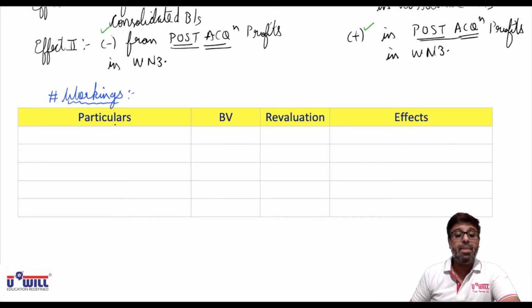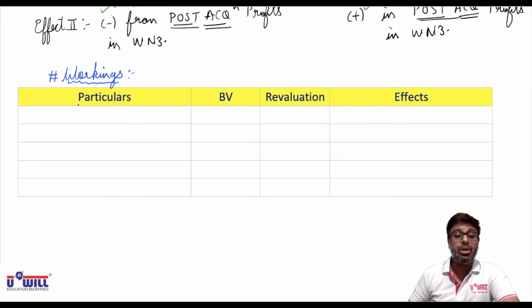Okay. Make 4 columns in the notebook: particulars, book value, revaluation and effects. I repeat, 4 columns: particulars, book value, revaluation and effects. Pause the video and make these 4 columns.